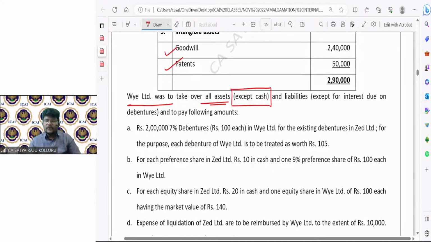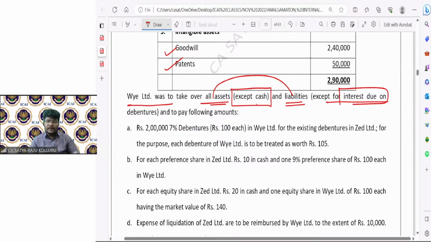Purchasing company is ready to take over all the assets except cash and liabilities. Liabilities means it will take over all the liabilities except for interest due on debentures, that is outstanding interest. That means purchasing company is ready to take over all assets and all liabilities, but except cash and outstanding interest. Guys, let me know, may I know the type of amalgamation here?